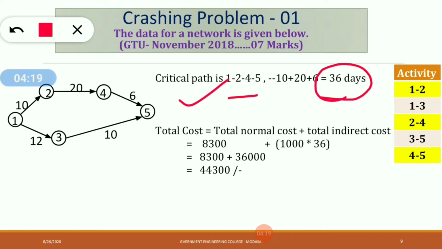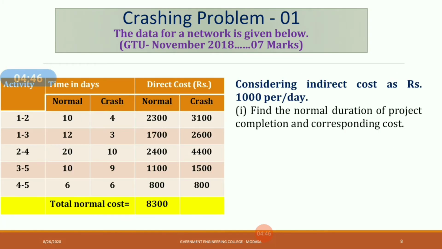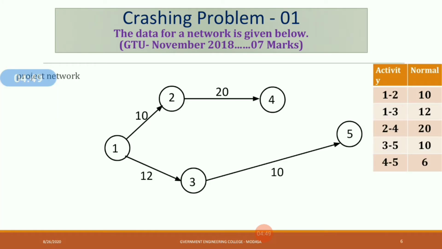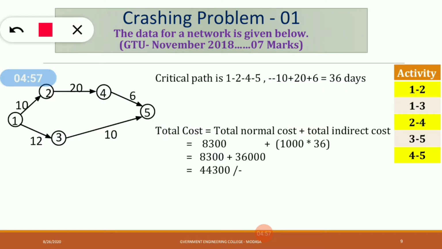and the duration of the project is 36 days. The corresponding total cost is equal to total normal cost plus total indirect cost. As we discussed in the previous lecture, in the total cost equation, total cost is equal to total normal cost, meaning 8300, the summation of all normal costs. Plus, indirect costs are given in the example, that is 1000 rupees. So total indirect cost is equal to 1000 times the total number of days.